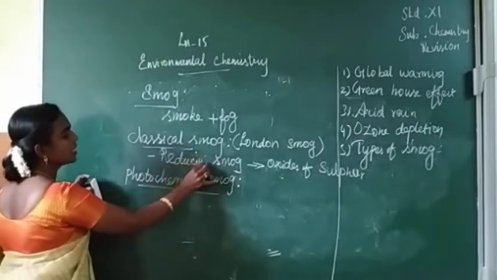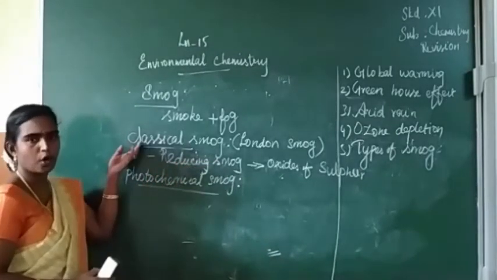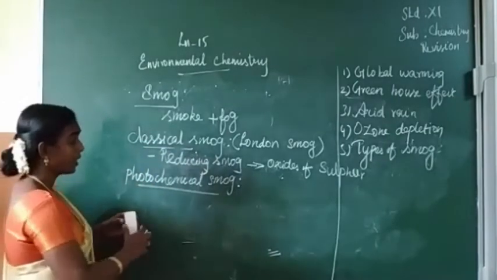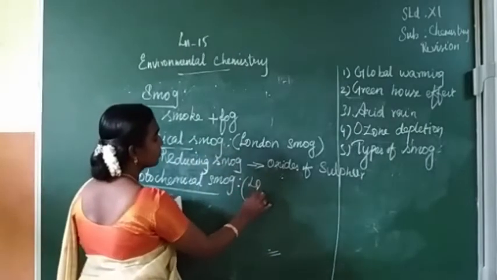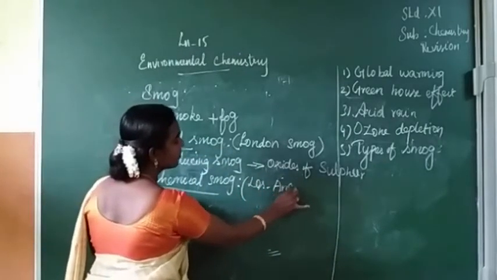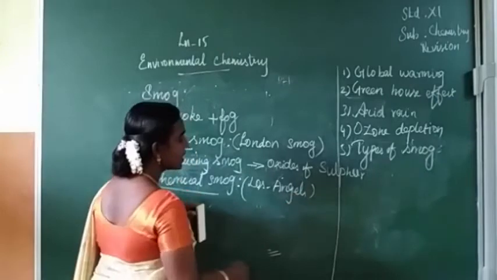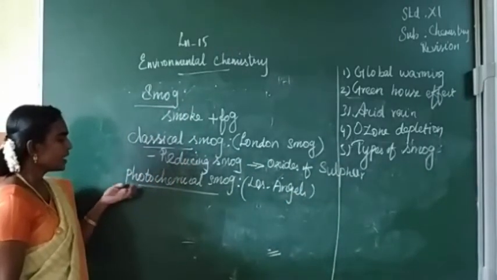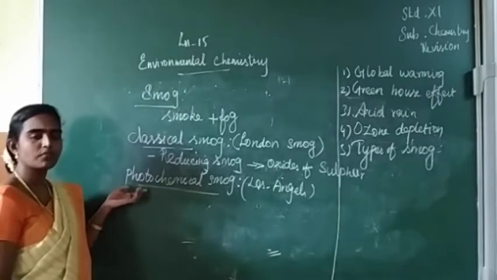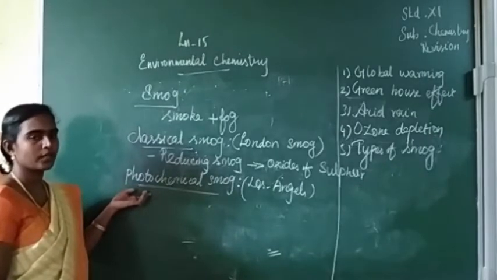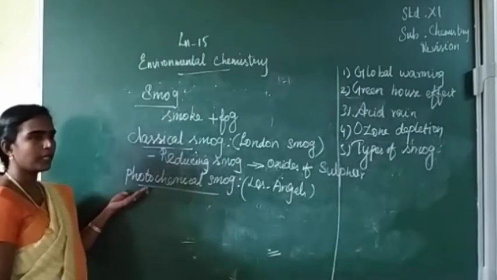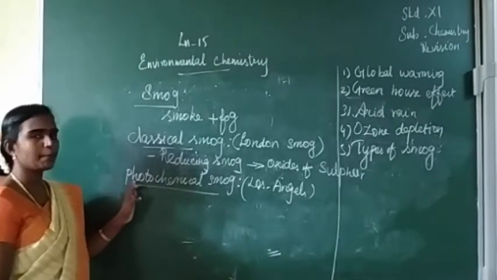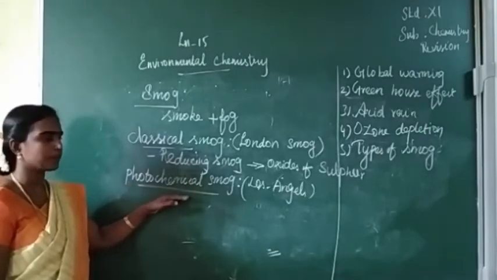The next one, photochemical smog, isn't it? So it is just the reverse of classical smog. This type of smog was first observed in Los Angeles, so it is called Los Angeles smog. Next, this type of smog we can observe only in dry climates. Okay, so it is not possible in the morning, but when the sun rises, this type of photochemical smog can be observed.